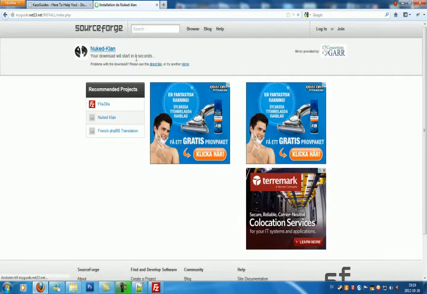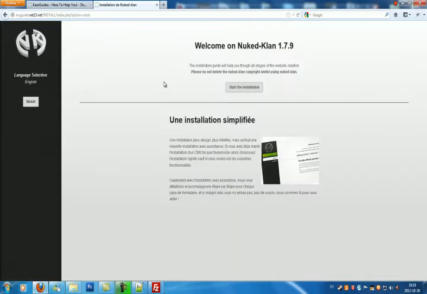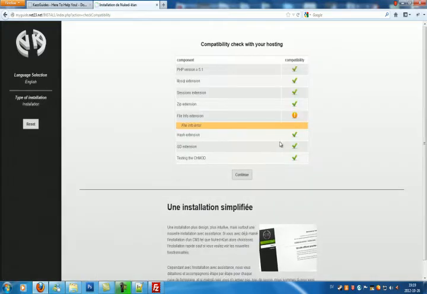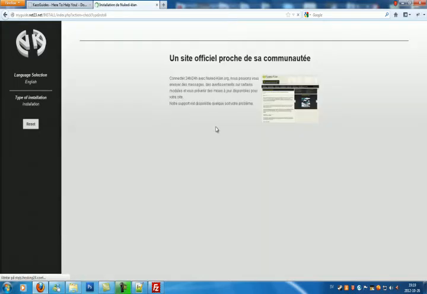It should take you to the install page. Yeah, okay. You can choose between French and English. I'm going to choose English, submit, and then start the installation. Like you see, we're not having any error, just this one, but it's not that important, so we'll just go ahead and click continue, and read this because it's important. I don't want to send anything, so I'll just confirm.